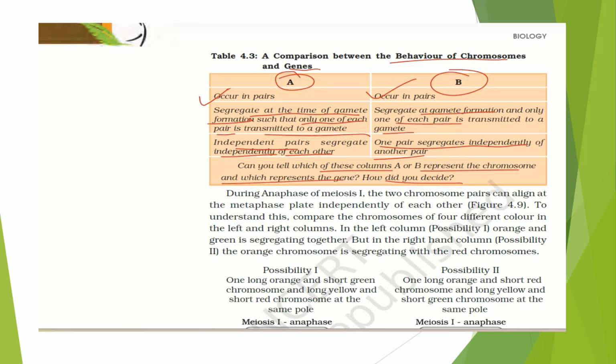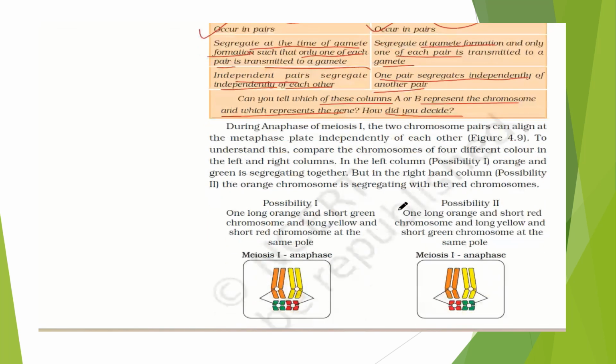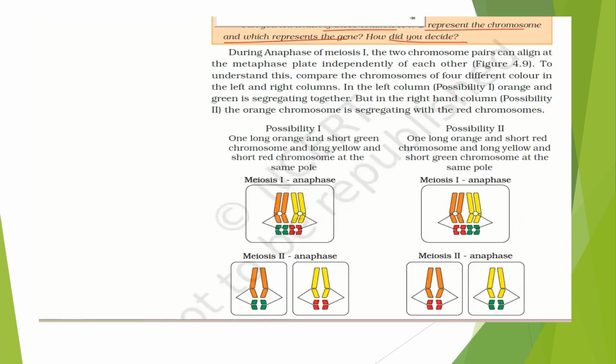They are not separate. The behavior of the gene and the behavior of the chromosomes are almost the same. So what is a gene and what is a chromosome? That is what Sutton and Boveri told specifically. Before that, we will see there are 2 possibilities, possibility 1 and possibility 2. So let us move on to those.